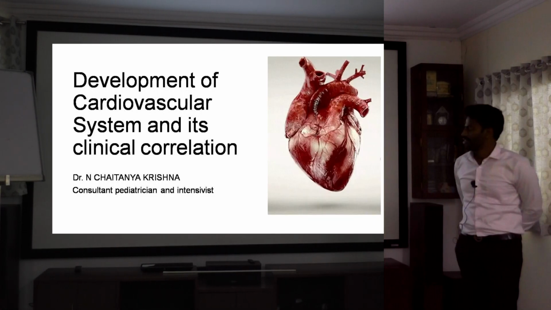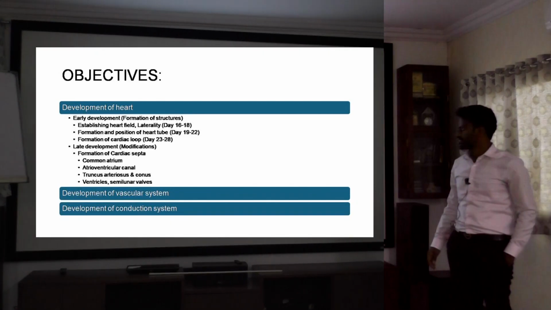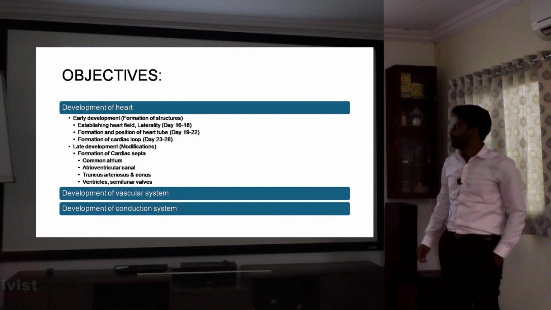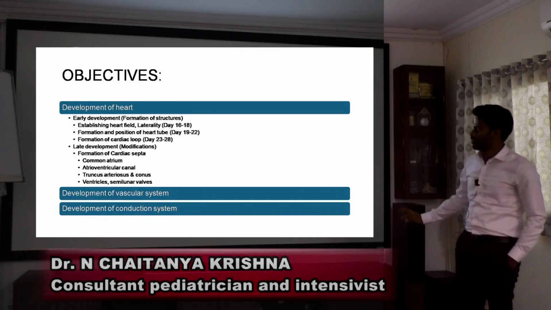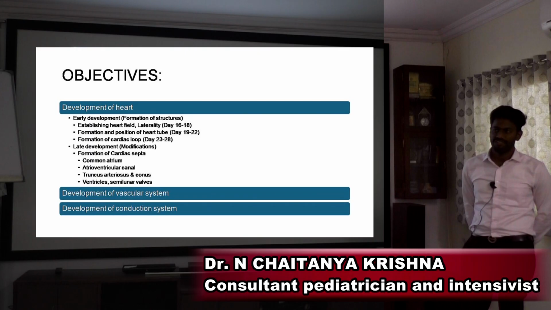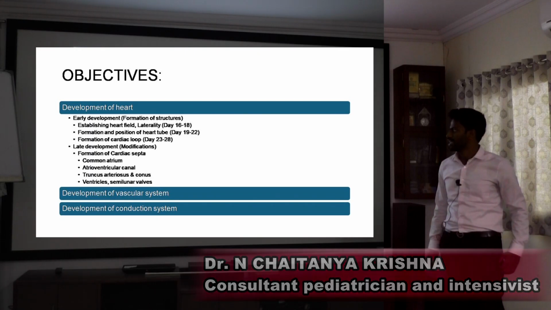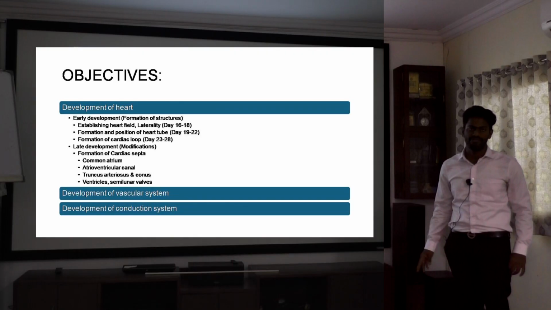Good afternoon. Today we are going to discuss the development of the cardiovascular system and its clinical correlation. Our objectives are, initially, to discuss the development of the heart, and then the vascular system and conduction system. In development of the heart, for convenience, I have divided it into two parts: early development, where the formation of structures happens, and late development, the modifications of already formed structures.